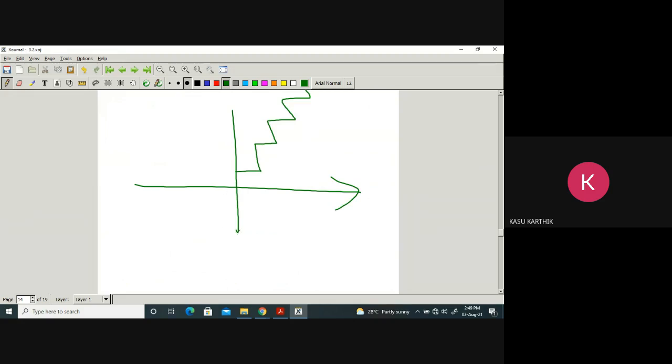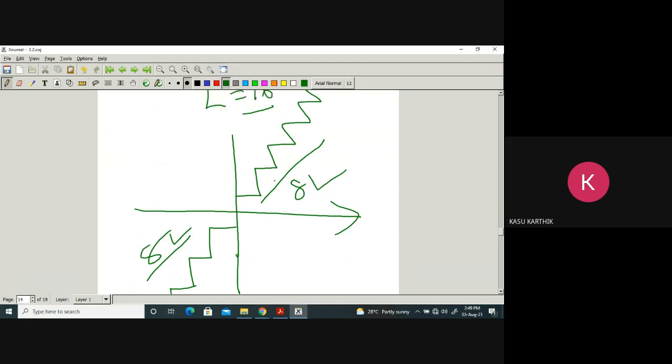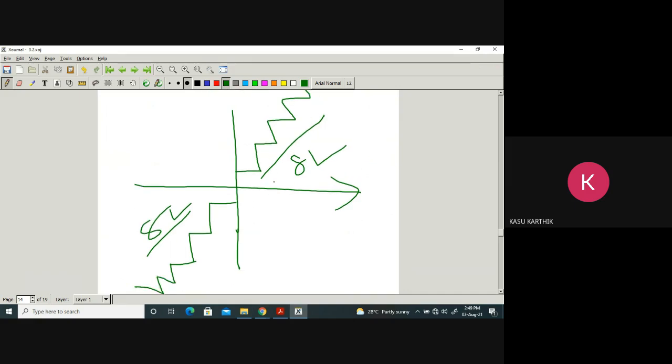Same thing for this side. I don't count these things. You just draw like this. This side 8 levels, this side 8 levels. So this is the input-output curve of a uniform quantizer.